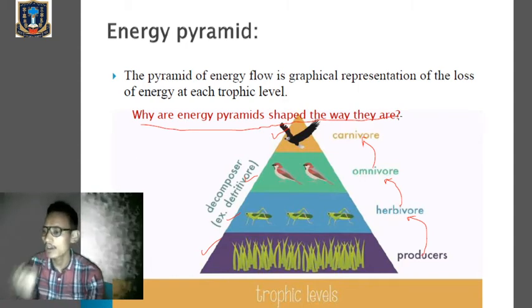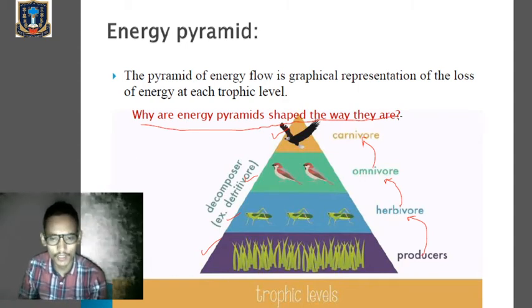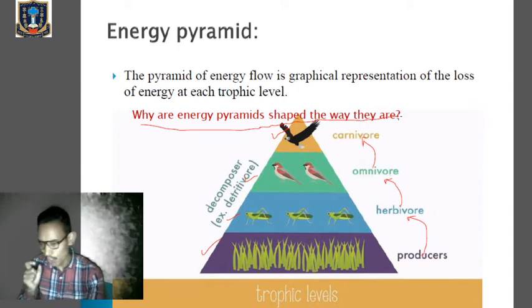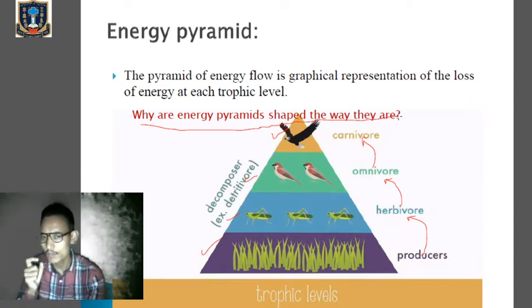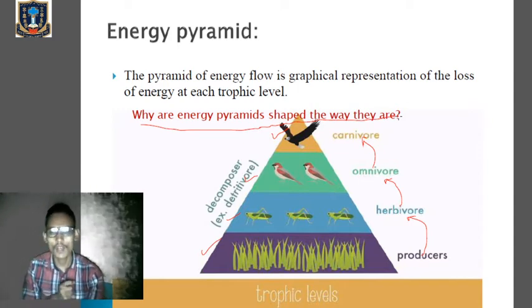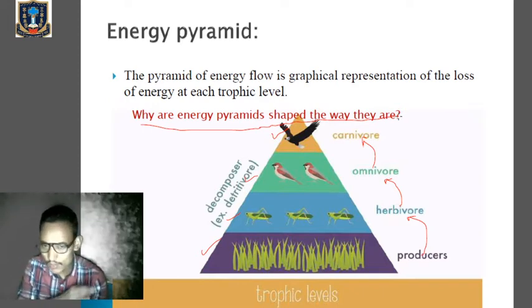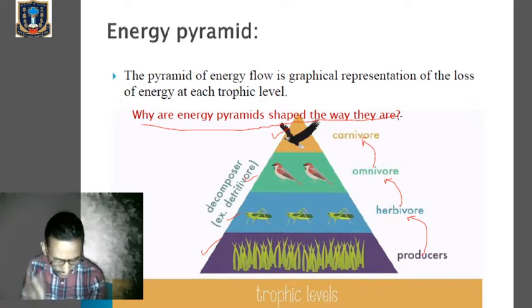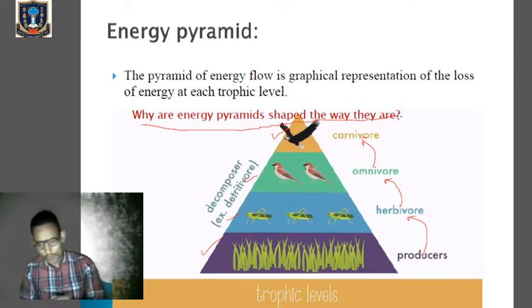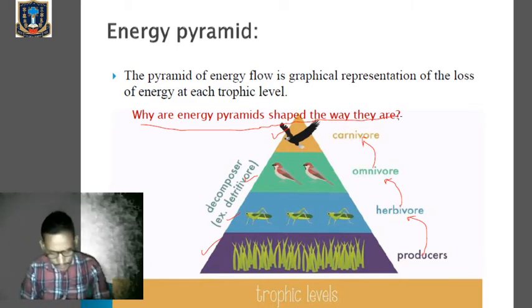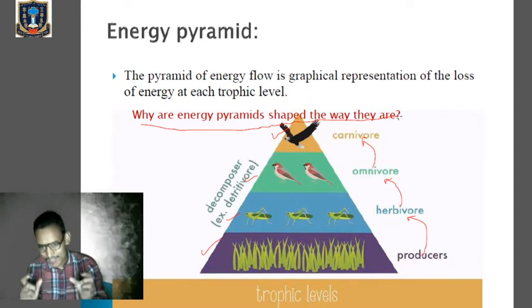That means among 100% of energy available in each trophic level, only 10% of energy will be transferred from one level to another level. The remaining 90% of energy will be lost in the form of heat. Okay, so the consumers at the top of a food pyramid as a group thus have less energy available.